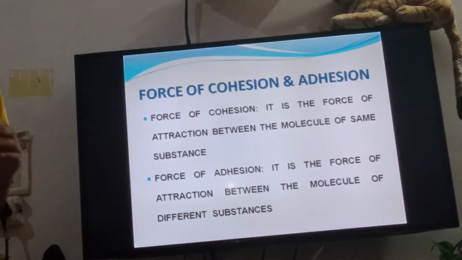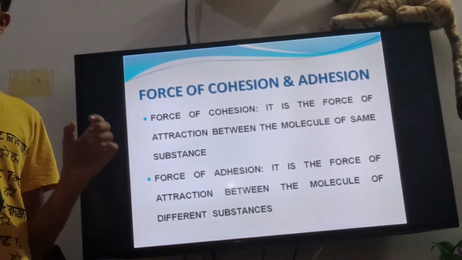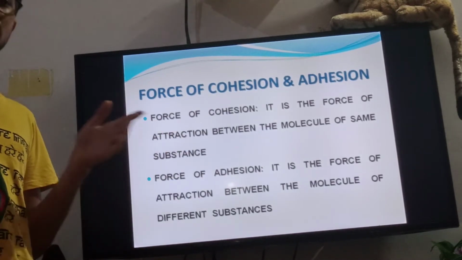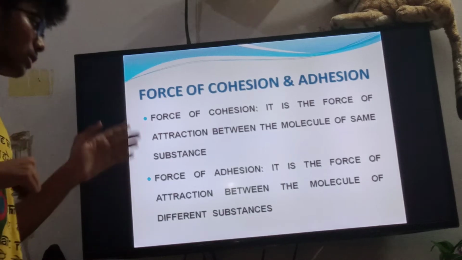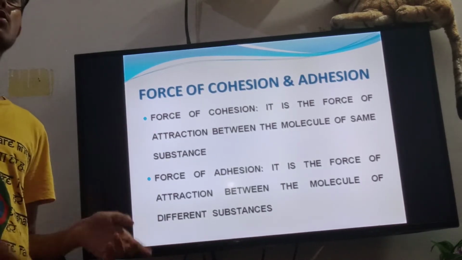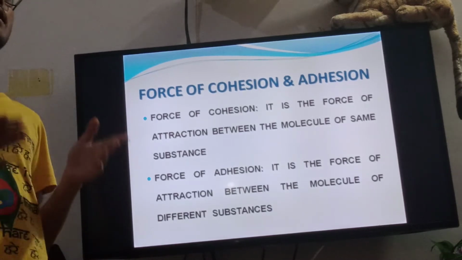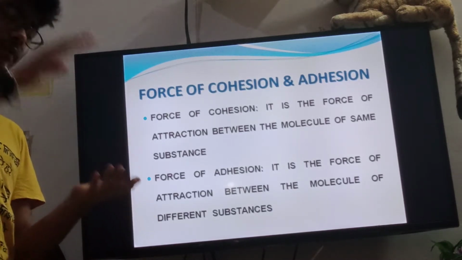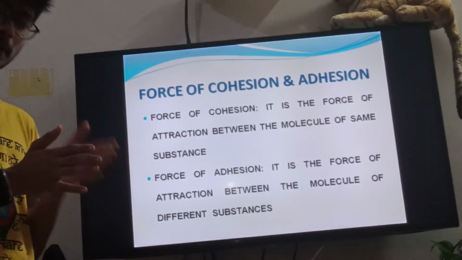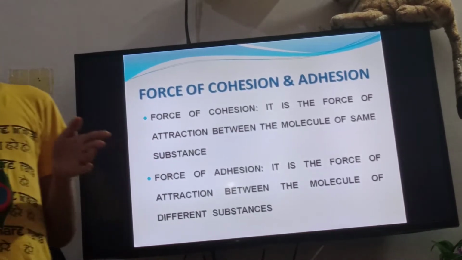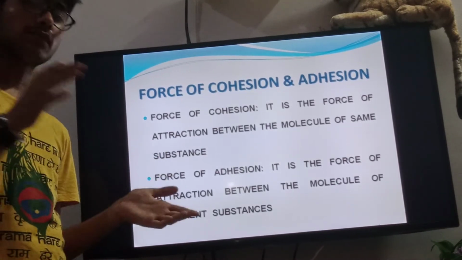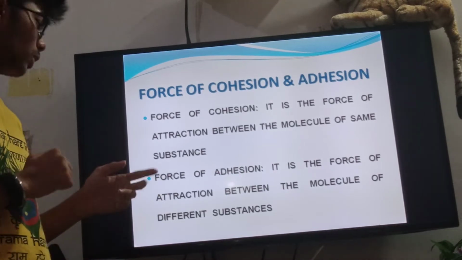So what is meant by adhesive is that it helps in combining two different elements or two different matters. The definition says that it is the force of attraction between the molecules of different substances. By the force of adhesion, we can attract two different substances. For example, Fevikwik is very adhesive and it helps in the attraction of two substances.